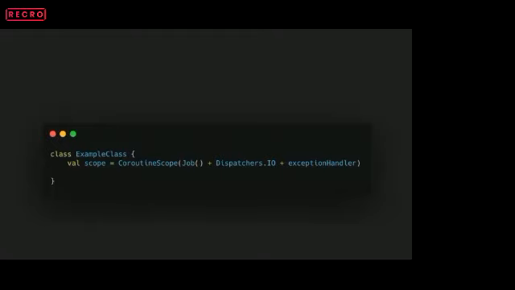So here is a small example. Here I've created a scope where I am passing a job, a dispatcher, basically the IO dispatcher, and also an exception handler.